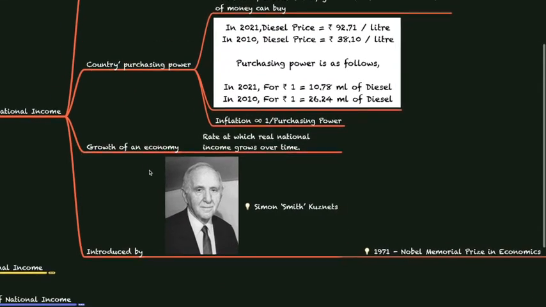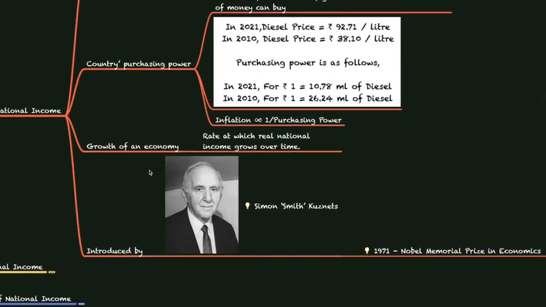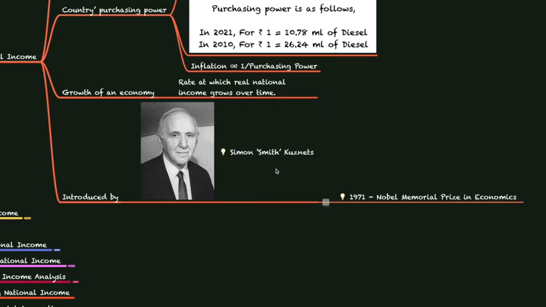Okay. Next, national income shows the growth of an economy. This is because the rate at which real income grows over time gives us a value of how there is growth in an economy. The concept of national income was introduced by an economist by the name of Simon Smith Kuznets. A fun fact here is he also won the Nobel Prize for Economics in the year 1971.